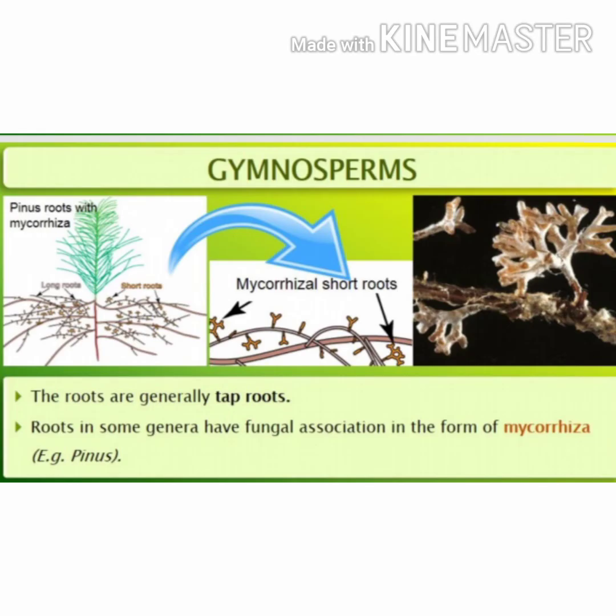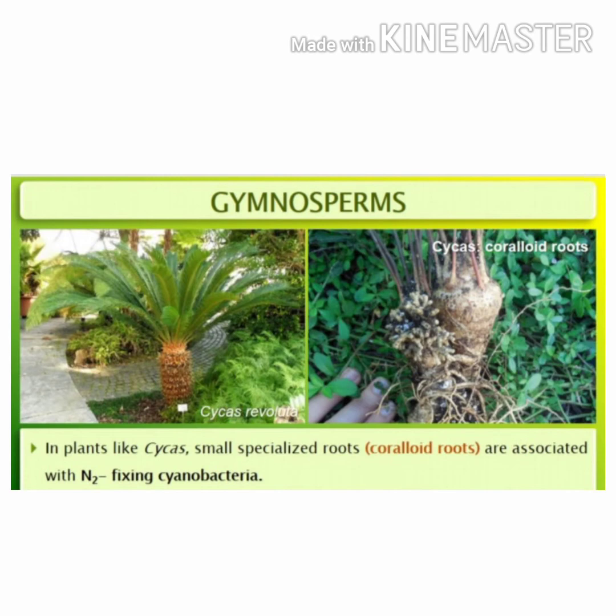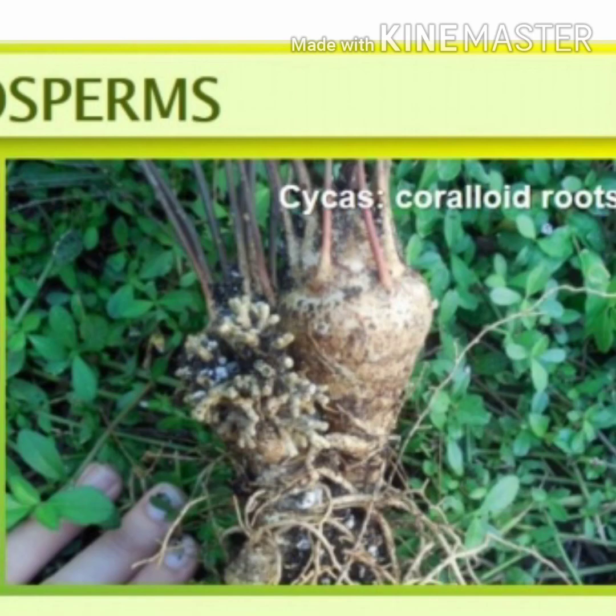Gymnosperms have a well-developed root, stem and leaves. The roots are generally tap roots. Roots in some genera have a fungal association, and that association is called mycorrhiza. An example of a gymnosperm showing mycorrhiza is Pinus. In plants like Cycas, small specialized roots called coralloid roots are present, which are associated with nitrogen-fixing cyanobacteria.